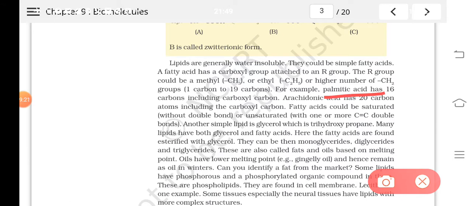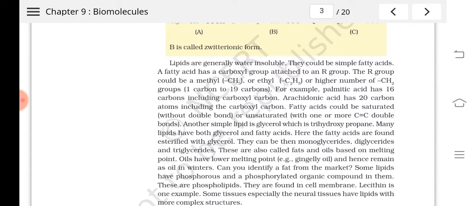Then arachidonic acid, that is having 20 carbon atoms. Understood? So fatty acids can be saturated or unsaturated. Saturated means what? Without any double bond. Or it can be unsaturated with one or more double bonds.